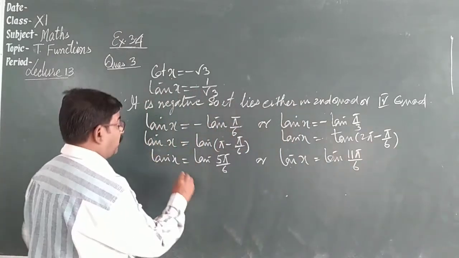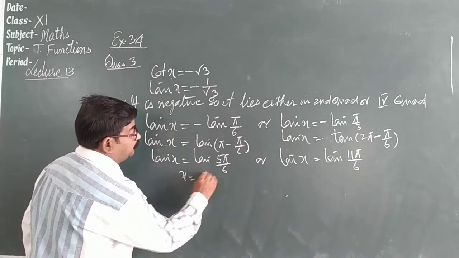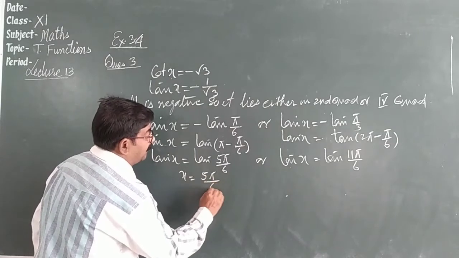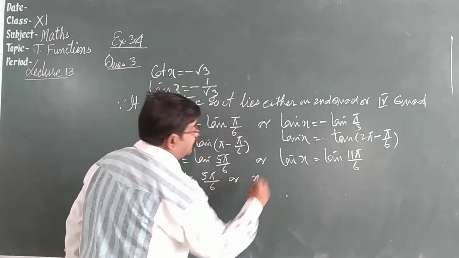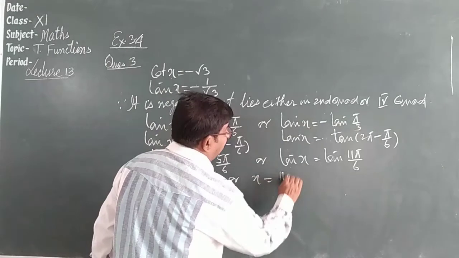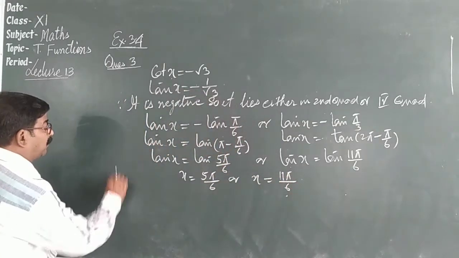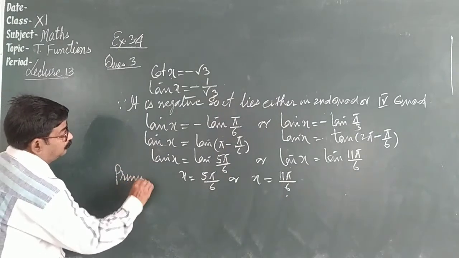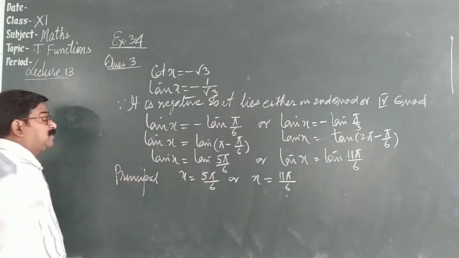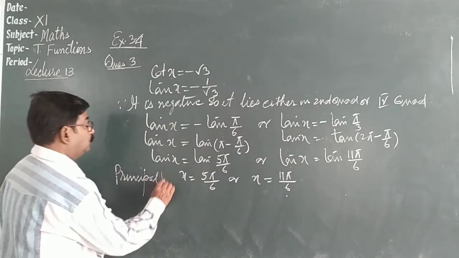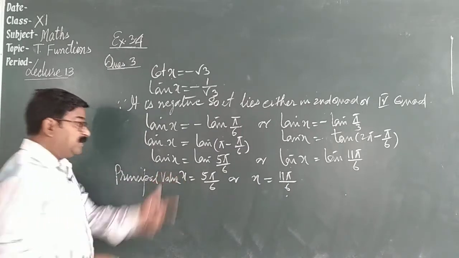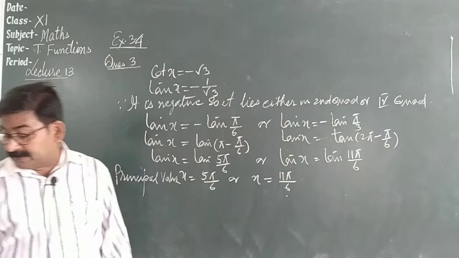Here tan and tan cancel. x is equal to 5 pi by 6, or x is equal to 11 pi by 6. This is the principal value, which means it is found in two quadrants.